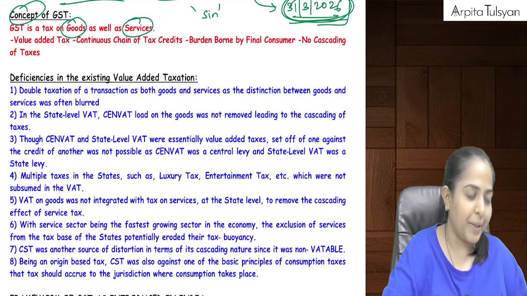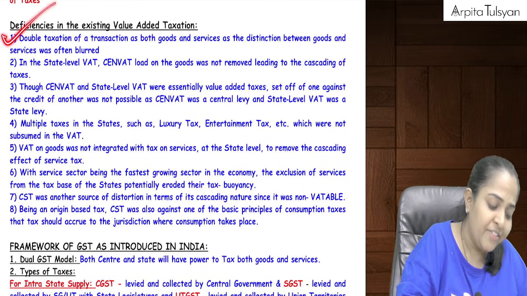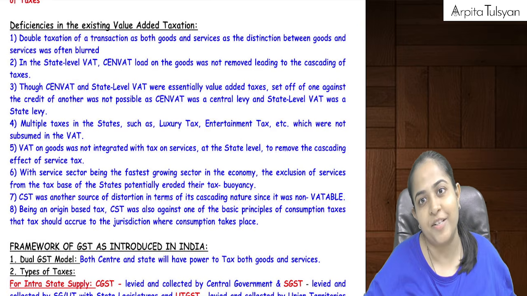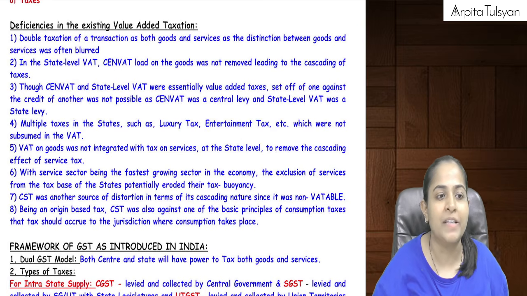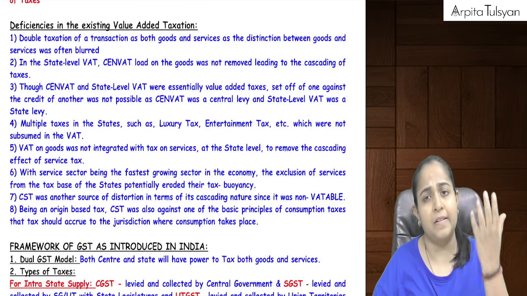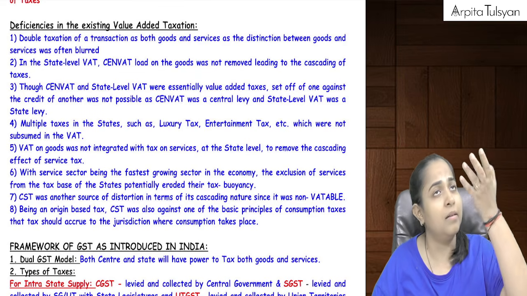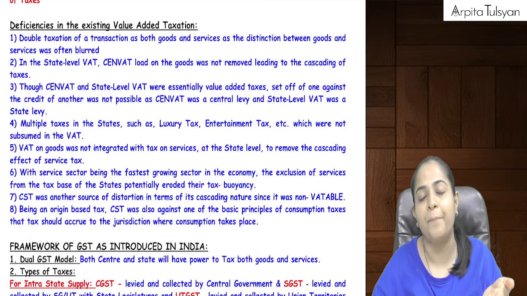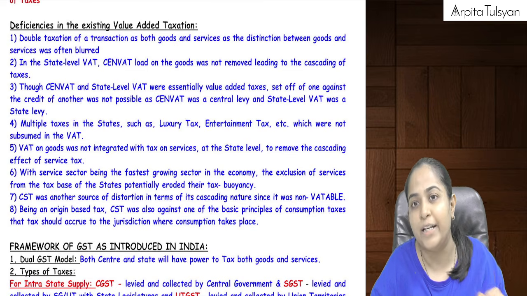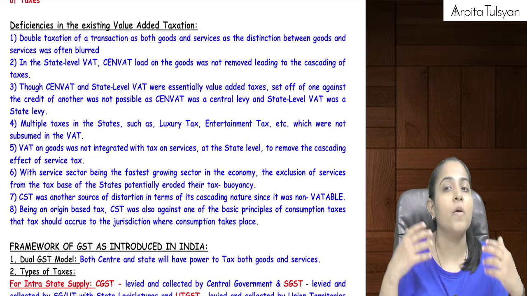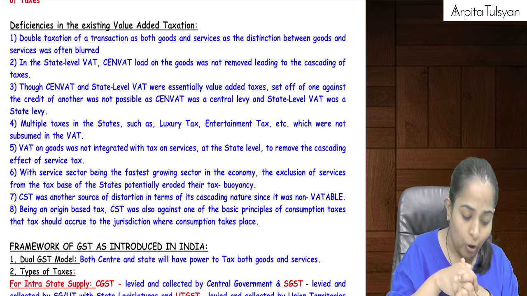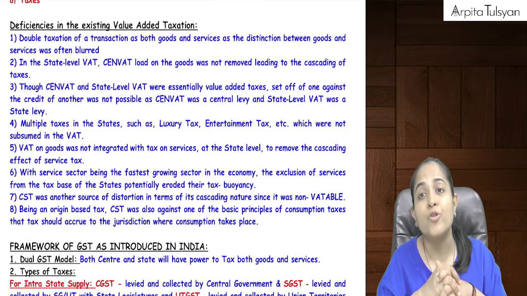Yes? Okay. Now another thing I wanted to discuss with you is why GST came into picture. Already we had other laws in place: our excise duty, our VAT, our service tax, etc. Then what was the need of GST? Obviously, because there were certain issues with the old law, they came up with the new law. Ma'am, can you tell us what were the issues with the old law?